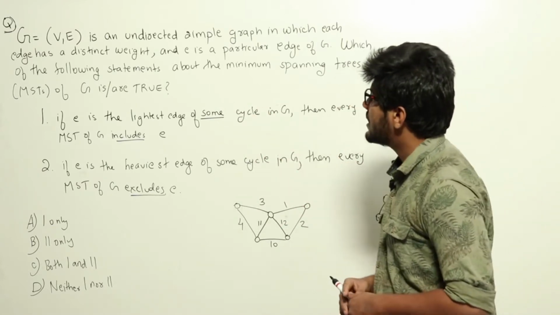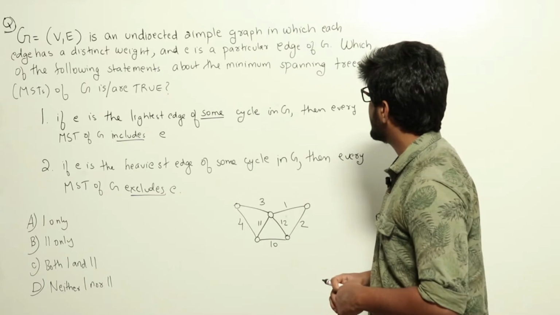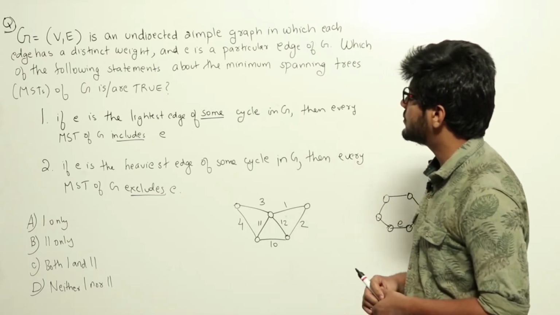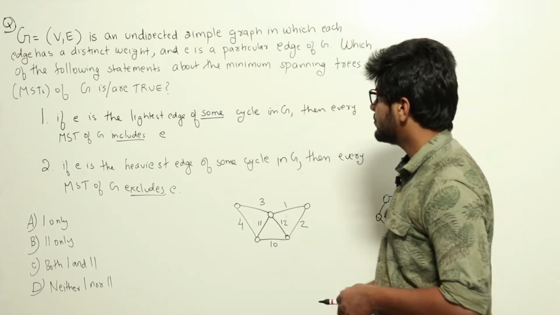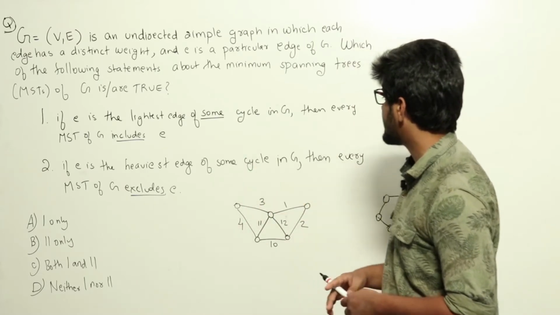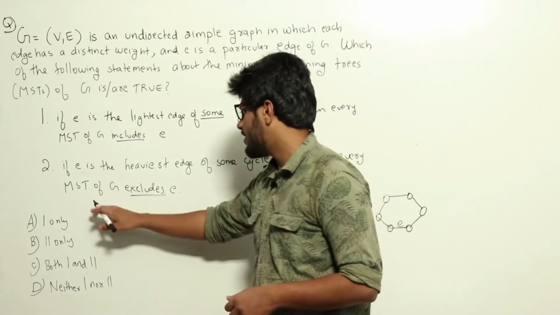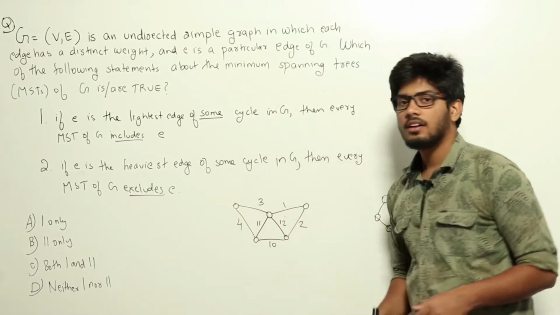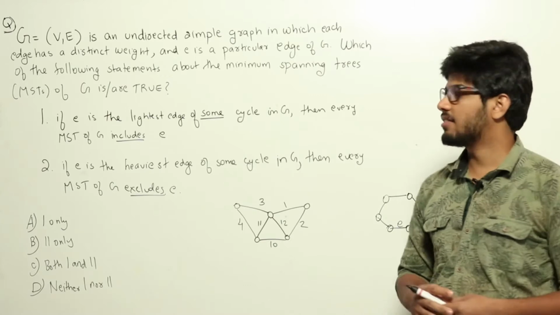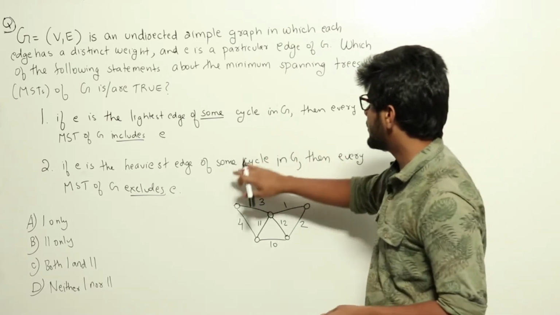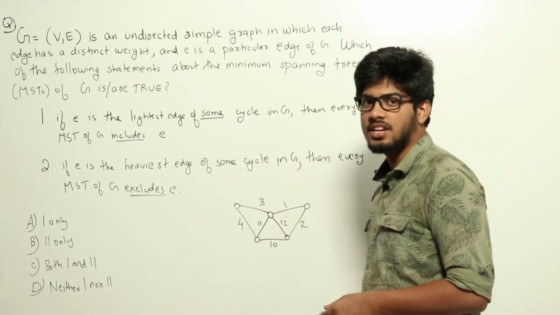One, if e is the lightest edge of some cycle in G, then every minimum spanning tree of G includes e. Statement 2, if e is the heaviest edge of some cycle in G, then every minimum spanning tree of G excludes e. And we have been given 4 options. So this is a question coming from minimum spanning trees. Here we have been given 2 statements and they are asking which of these statements are true.